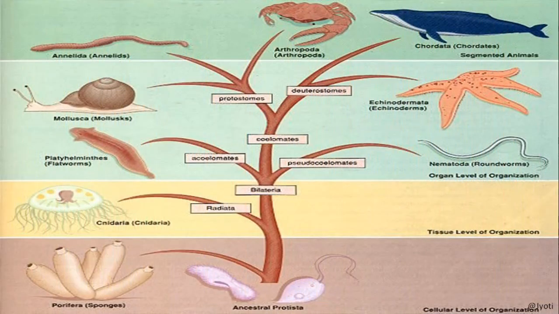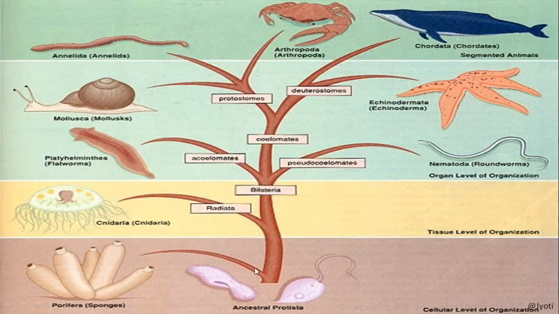So here you can see how the animal kingdom has been divided. Suppose this is the branching tree. At the base there is the ancestral Protista. Then from there, the first organism, the simplest level of organization, is seen, that is the cellular level of organization, which is seen in Porifera. So here at the base you can see the Porifera.